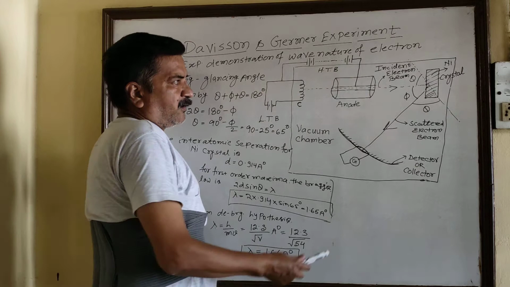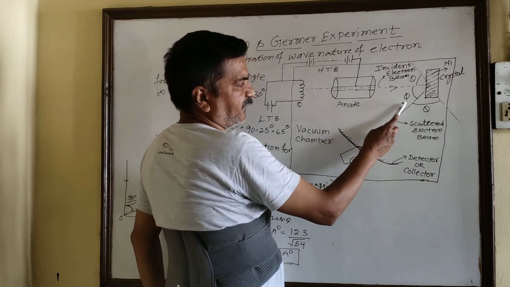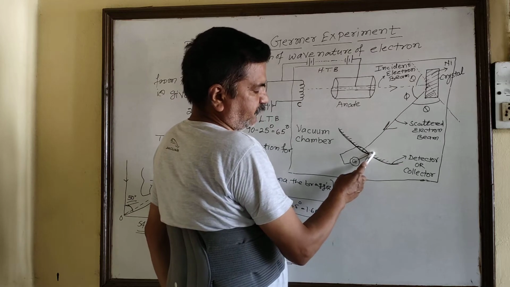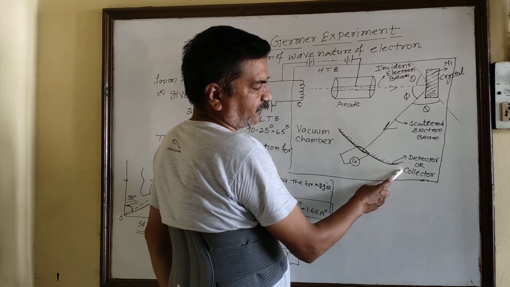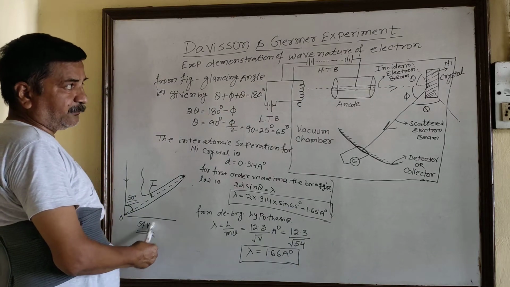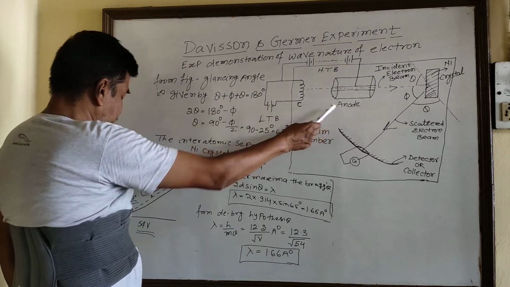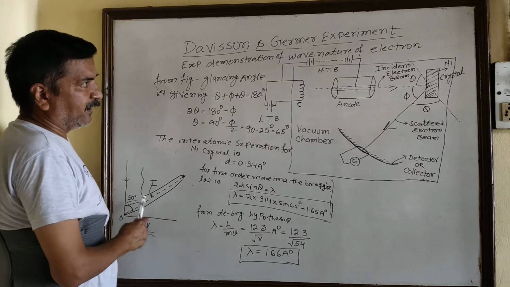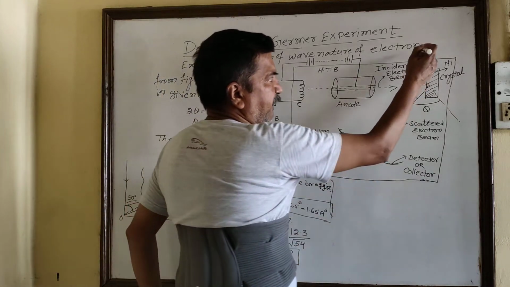Now we have seen that for the different scattering angles, the intensity of scattered light observed by the detector was maximum when the applied potential was 54 volt between the cathode and anode, and the scattering angle was what? 50 degree.